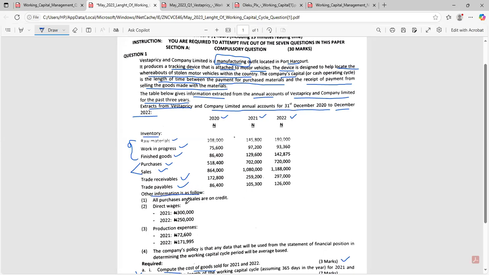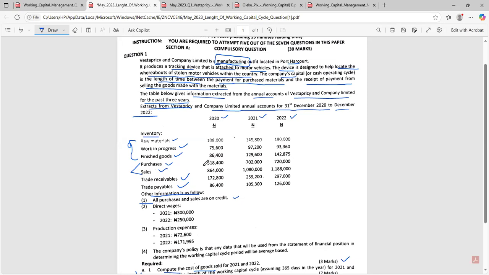Number one, the purchases and sales are on credit. Now, why are they telling us that purchases and sales are on credit? I told you that when we start solving, there's a part where you need credit sales and a part where you need credit purchases. So the question has told you that these sales you have here are all on credit, and these purchases you have here are also all on credit.